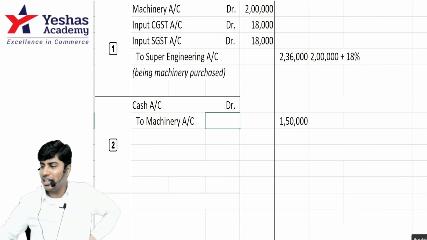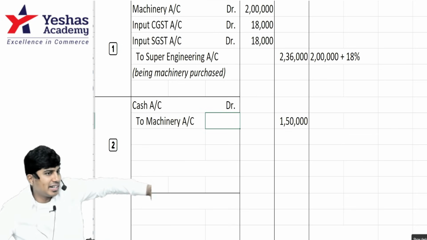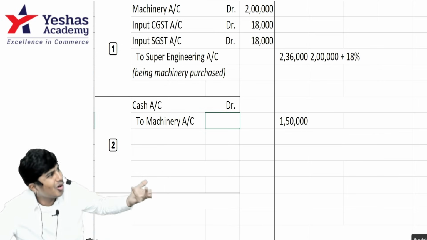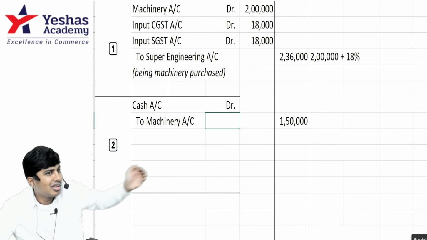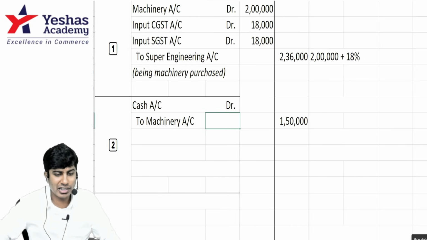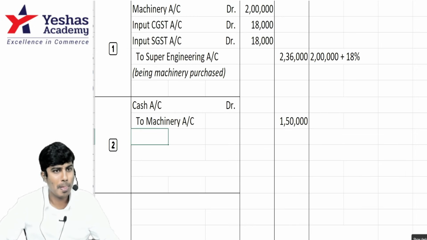I've been telling it many times, I'll tell once again. Asset is going out, goods are going out: output. Asset is coming in, goods are coming in: input. I'll credit A. Are you guys finding it difficult?